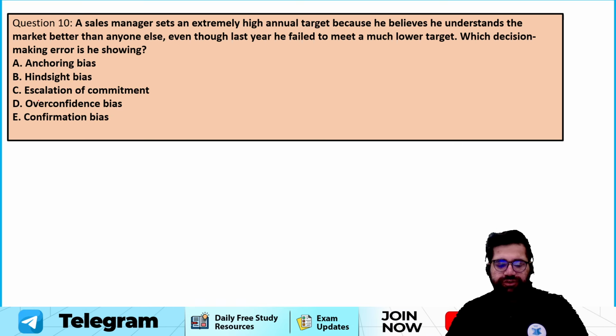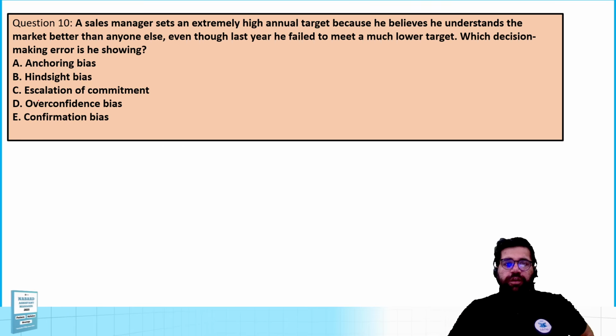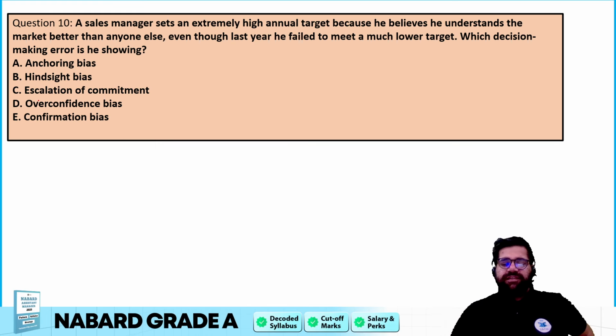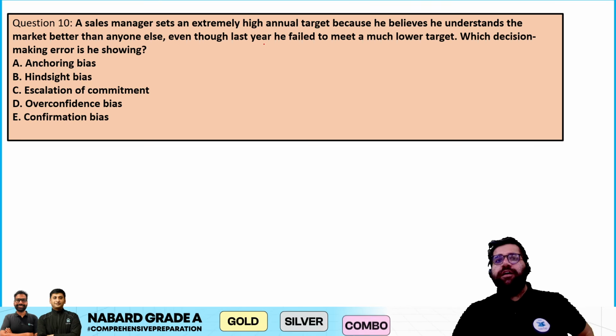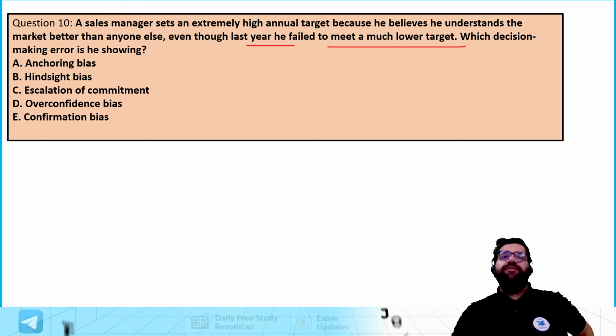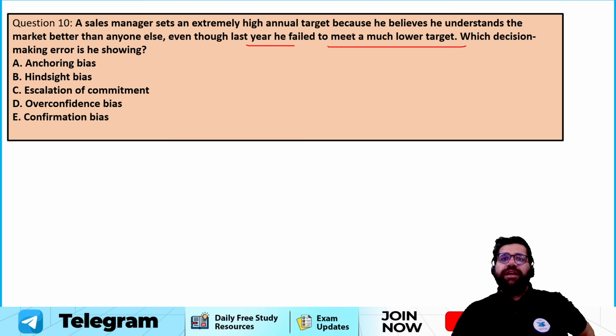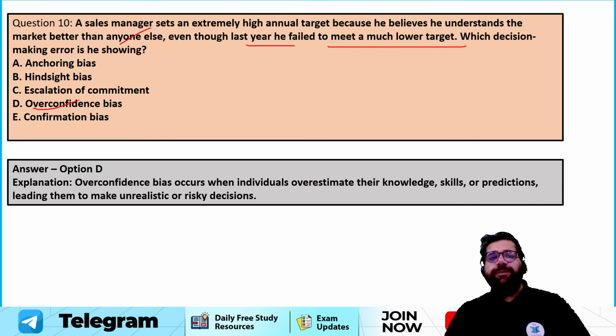Next question, my friend, question number 10. A sales manager sets an extremely high annual target because he believes that he understands the market better than anyone else, even though last year he failed to meet a much lower target. Please tell me which kind of bias this is. Which type of decision making is this? Annual high target because he believes he understands the market better than everybody else. This is all about your overconfidence. So the correct answer will be option number D.